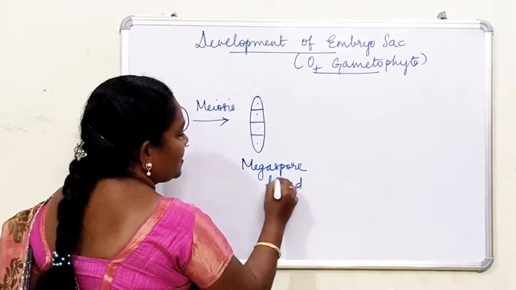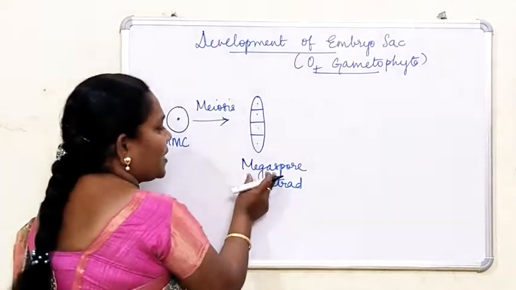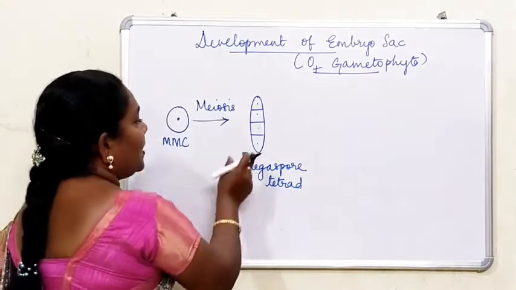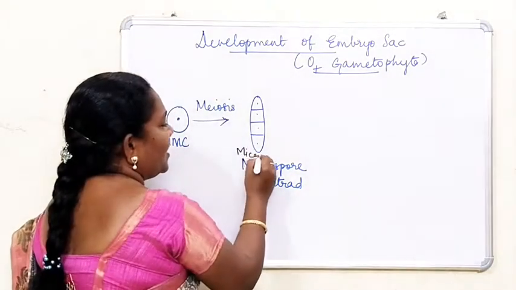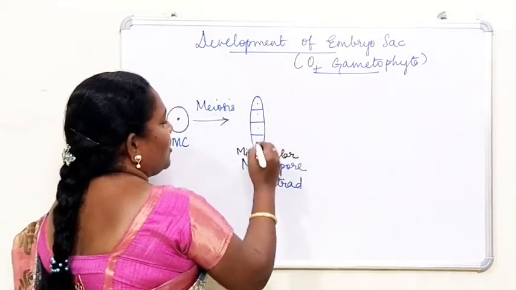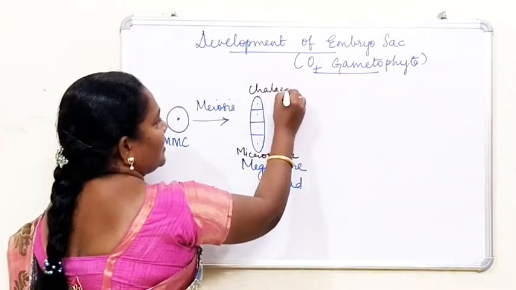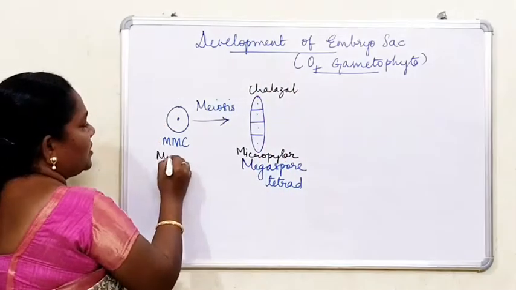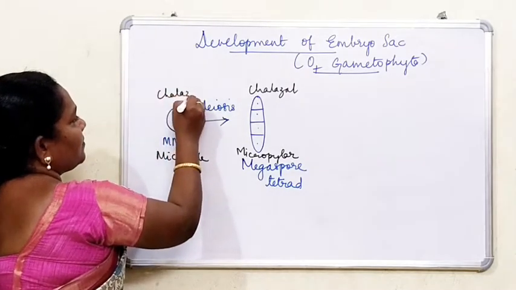One more specific thing to remember here is where the megaspore develops. This is the micropylar end, and opposite to the micropylar end is the chalazal end. So let me mention here the micropyle, and here the chalaza.